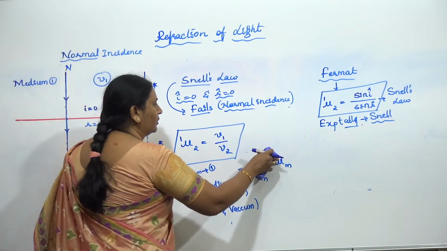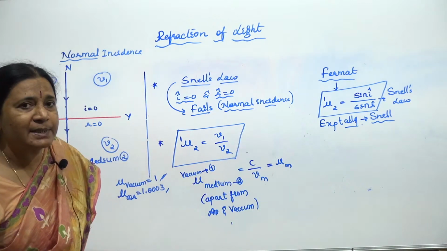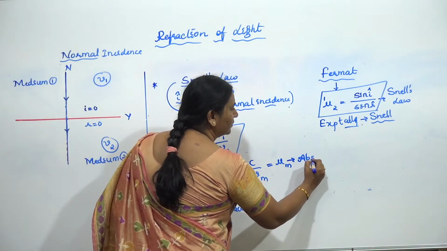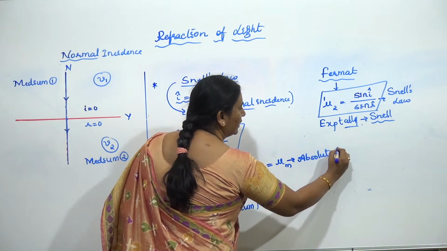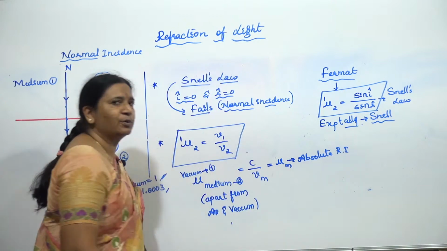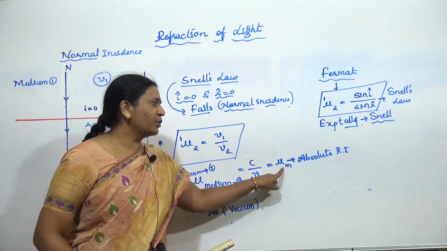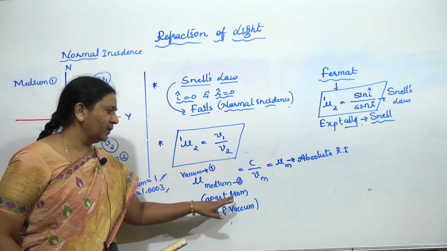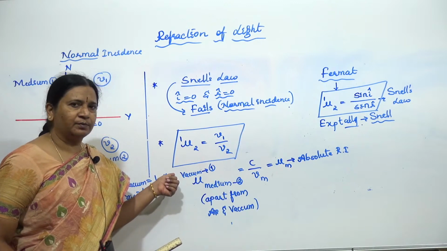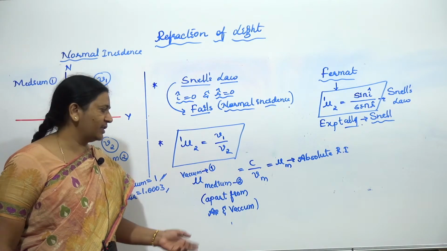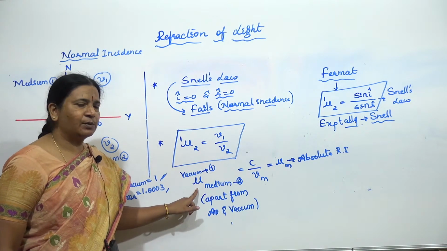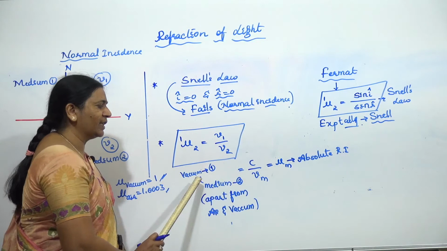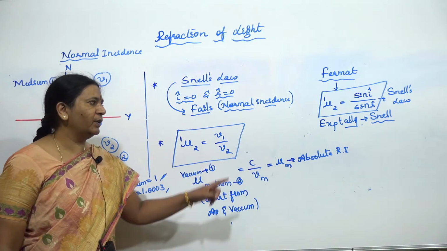Okay, so now this is known as the absolute refractive index. What is absolute refractive index? It is the refractive index of any medium, apart from air or vacuum, with respect to air or vacuum. This part you remember. The refractive index of any medium with respect to air or vacuum, we call the absolute refractive index.